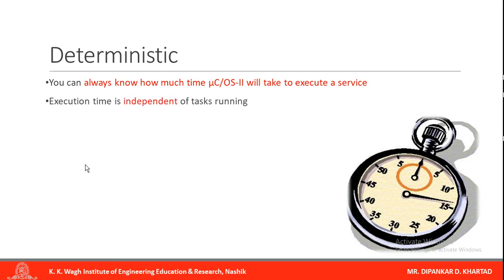Execution time is independent. This is a very important line. Execution time is independent of the number of tasks running. You might think that if 12 tasks are running, and next time 19 tasks are running, the execution time will be longer or shorter, but it is independent of tasks running. The only exceptions are the OS time tick and some of the event flag services. So one of the most important features is that it is very deterministic.